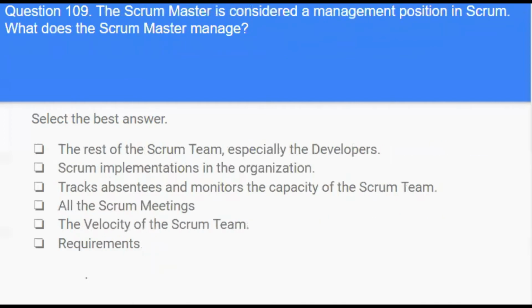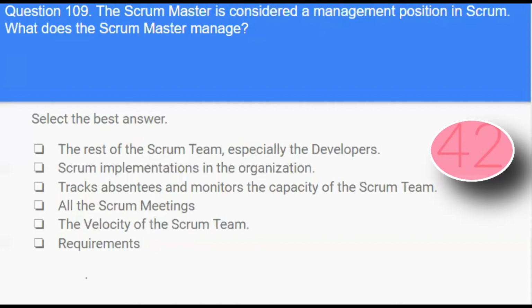Next question. The Scrum Master is considered a management position in Scrum. What does the Scrum Master manage? Options. The rest of the Scrum team, especially the developers, the Scrum implementation in the organization, tracks absentees and monitors the capacity of the Scrum team, all the Scrum meetings, the velocity of the Scrum team, or requirements.